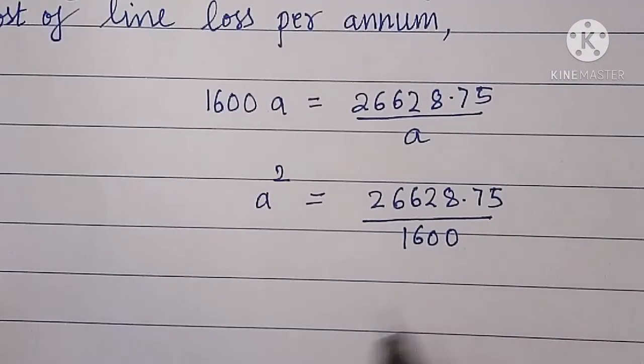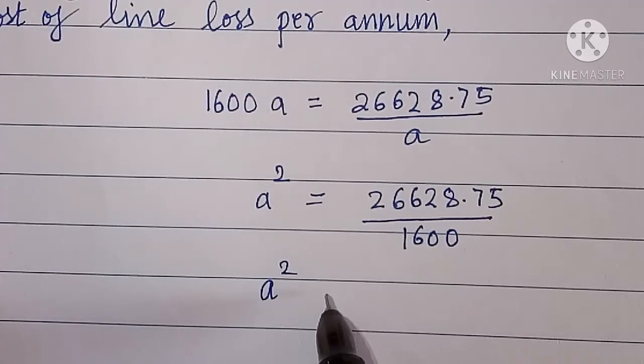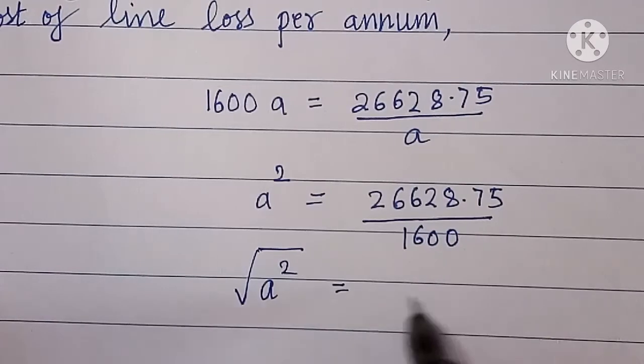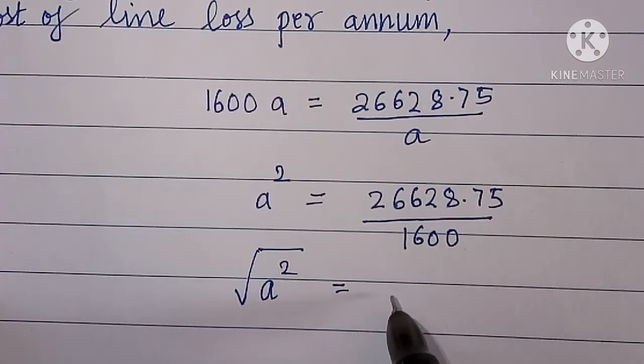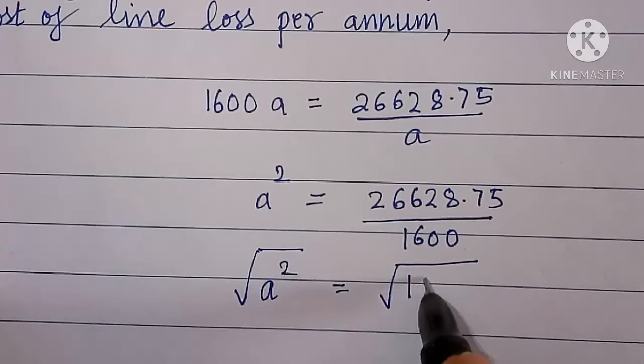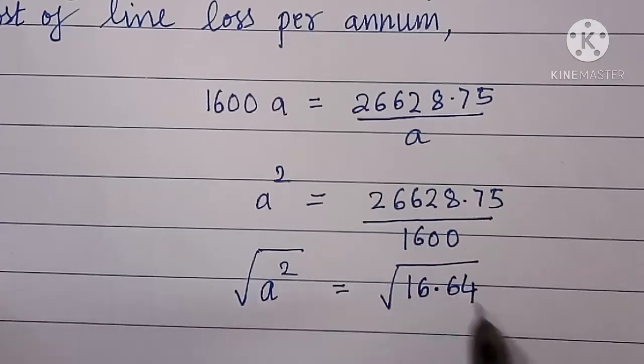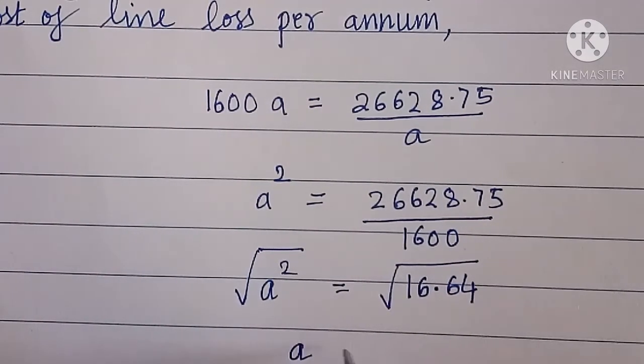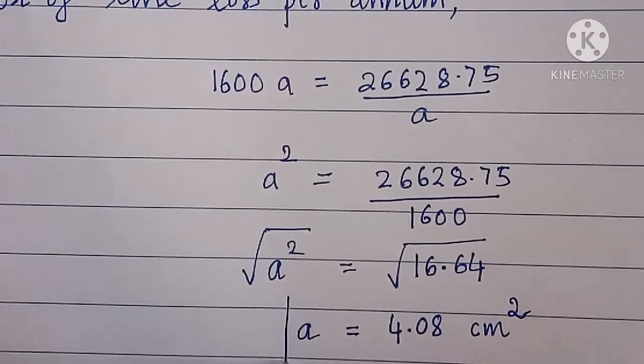Taking square root on both sides, we get square root of 16.64, and A will be equal to 4.08 cm square. So this is the economical size of conductor.